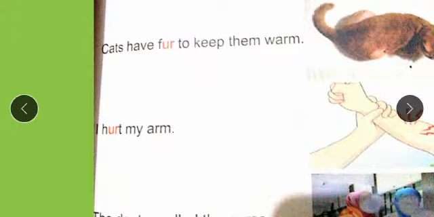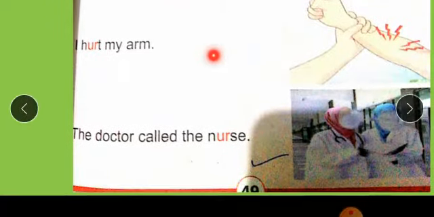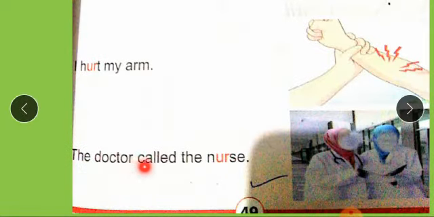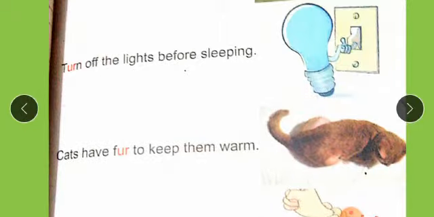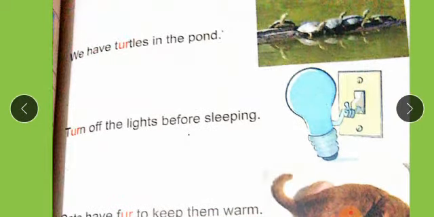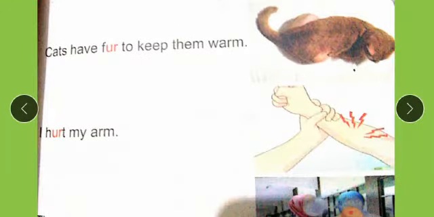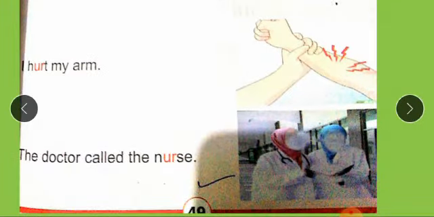I hurt my arm. The doctor called the nurse. Students, in these sentences, the words in which the sound is used are turtles, turn, fur, hurt and nurse.